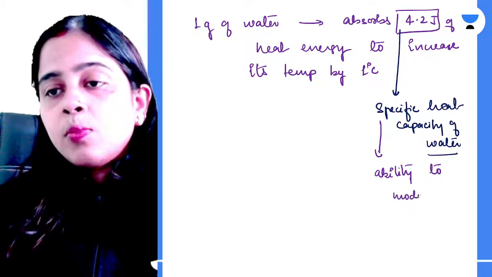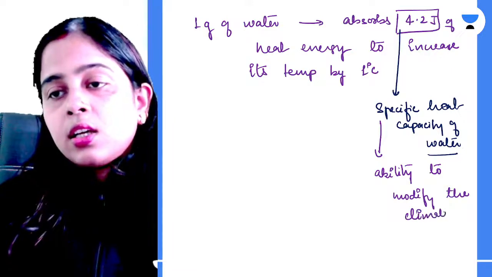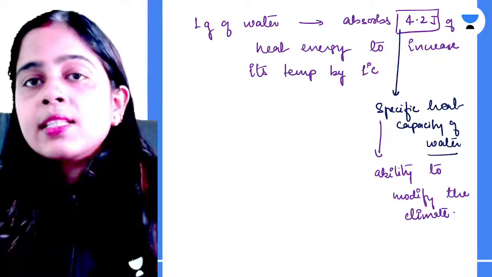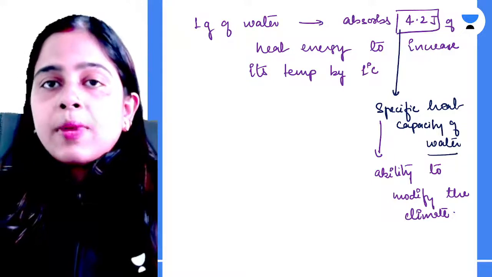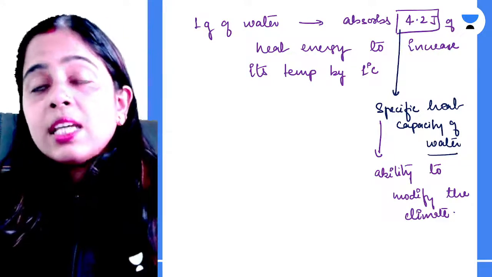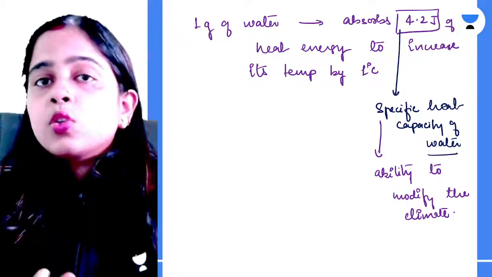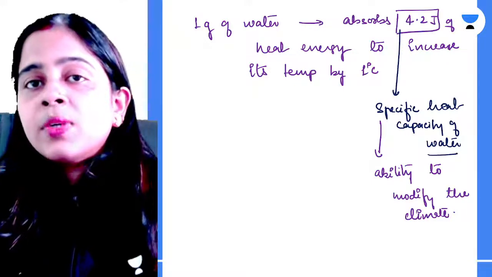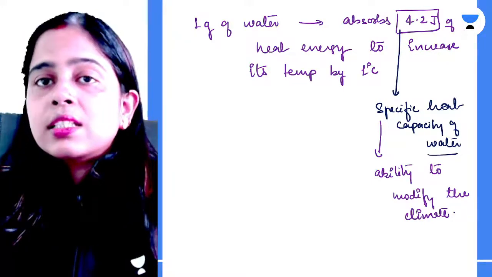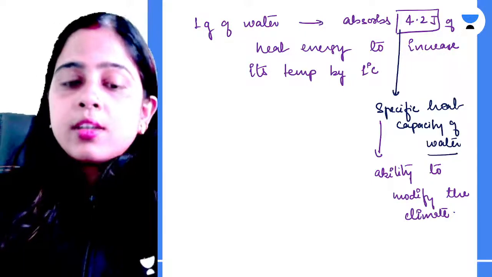That's why any city located on the side of the sea or any water bodies is relatively warmer in winter than other cities which are not located on the bank of any sea, ocean or river.